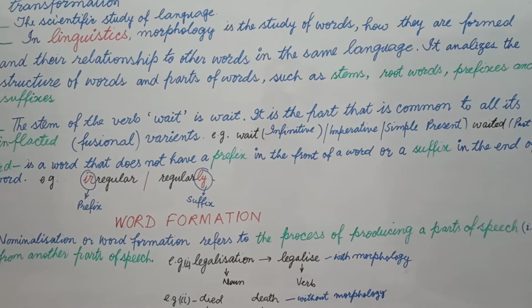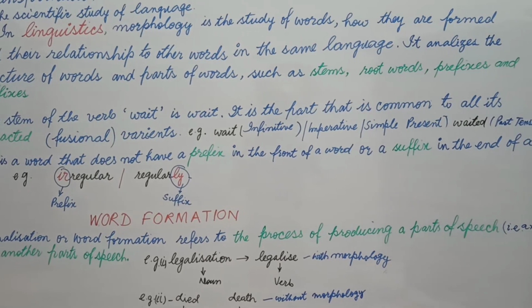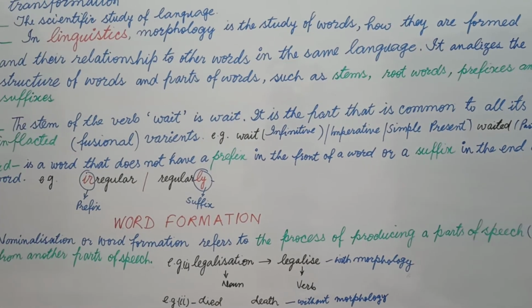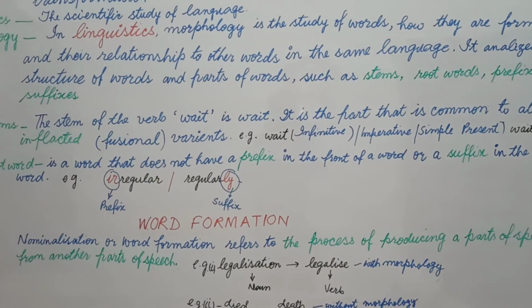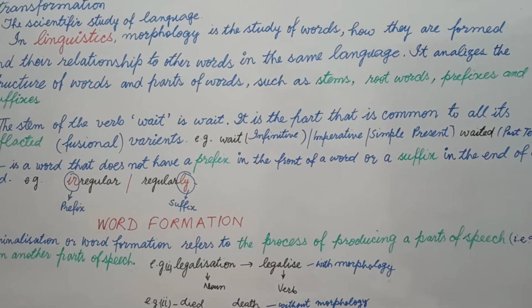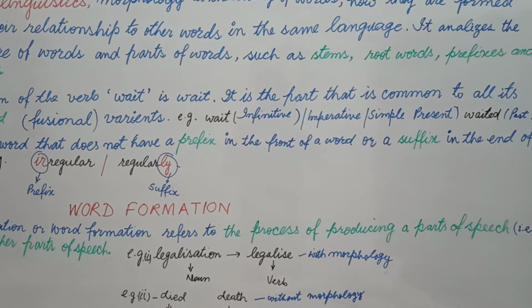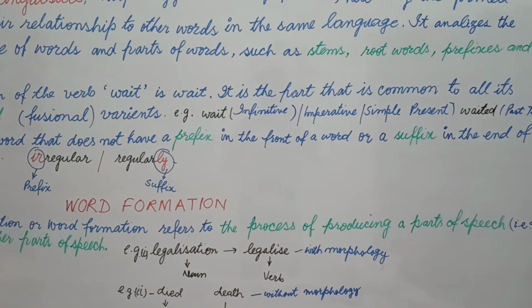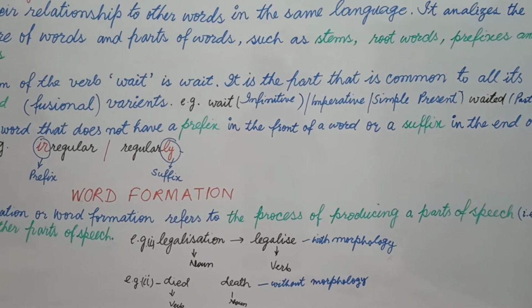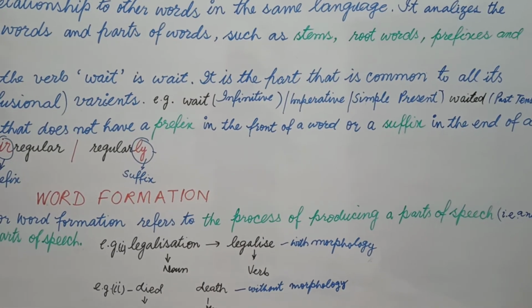In other words, you can say nominalization or word formation refers to the process of producing a part of speech from another part of speech. Suppose you have this word legalization and you use legalize. Now I left unfinished the topic of with morphology and without morphology. Now you understood why this word is with morphology.